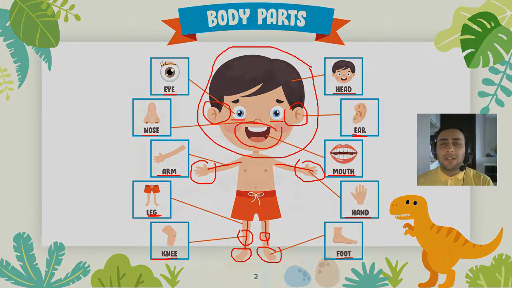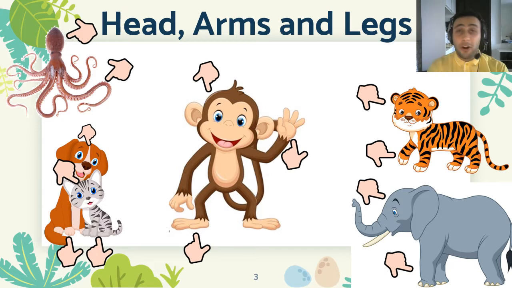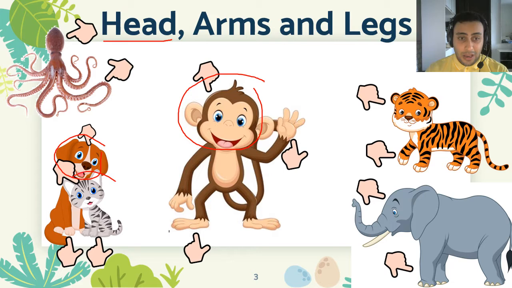Okay, so now the special body parts. Now these are the body parts that animals also have. For example, head. Now a lot of animals have head. Actually, almost all of them. Look at here. Monkey has a head. Dog, cat, even octopus has head.